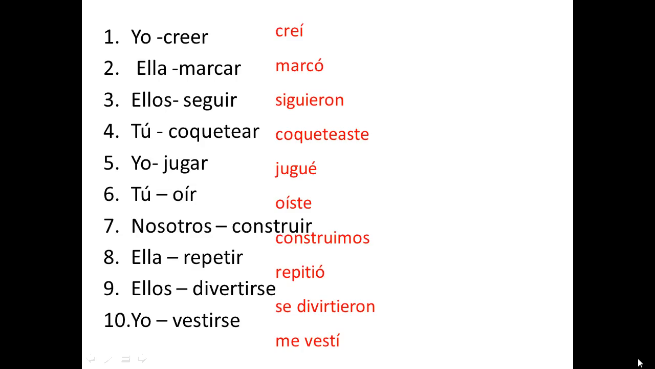Okay, here are the answers. So we have creí, marcó, siguieron. Okay, three vowels in a row is okay with seguir. The E changes to an I because it's an IR stem changer. Coqueteaste. That one's just regular. Jugué is a gar. Oíste, accent mark over the I. Construimos, no accent marks over the I. Repitió, stem changers. Divirtieron, lo siento. Me vestí. Okay, so write down any questions you have, and I'd be happy to answer them tomorrow. Nos vemos mañana.